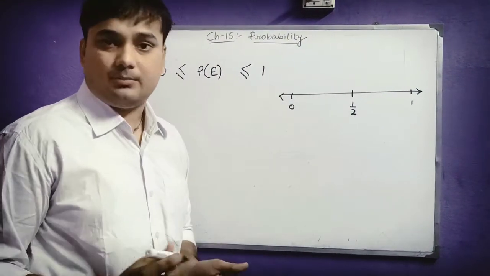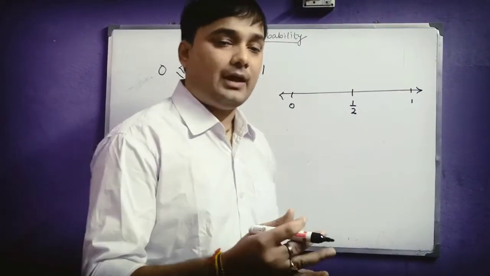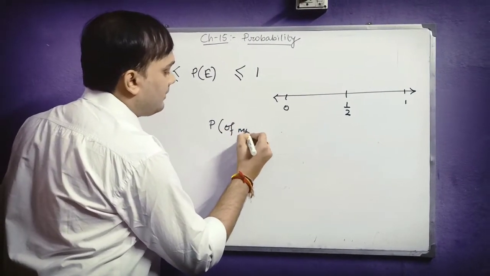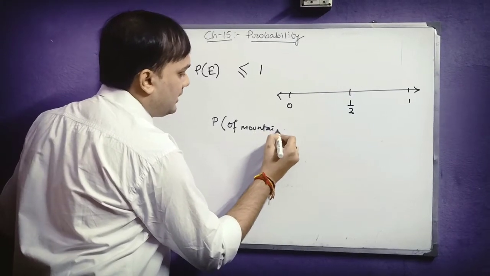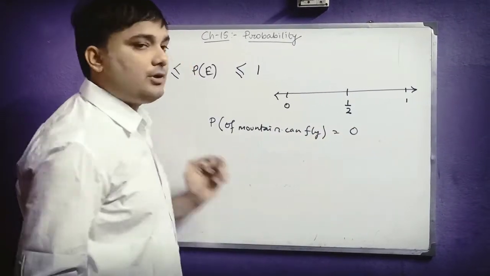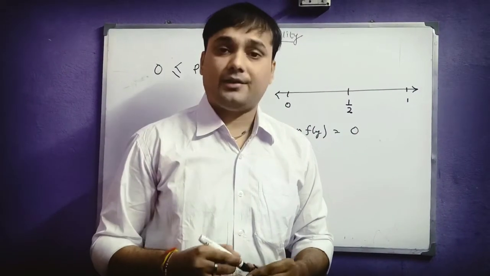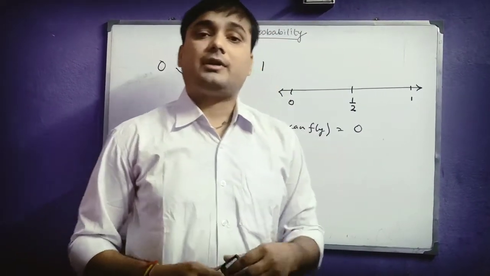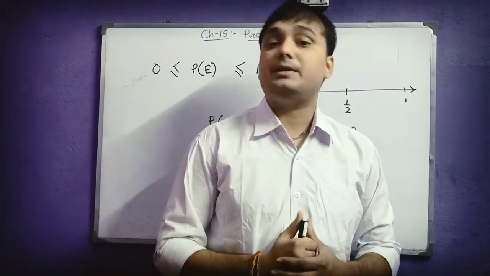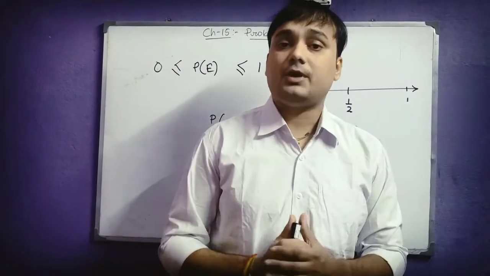It's impossible. Never ever can a mountain fly. So we will write the probability that a mountain can fly is definitely equal to 0 because it's an impossible event. It can never happen. So the probability whose value is 0 is said to be an impossible event. This you have to keep in your mind.